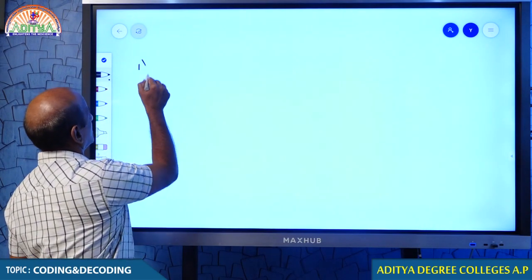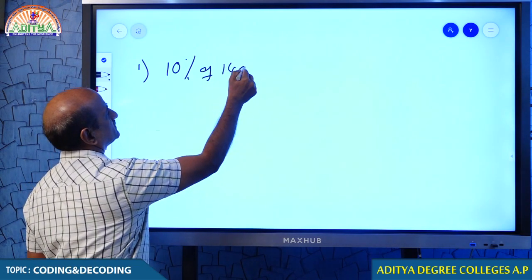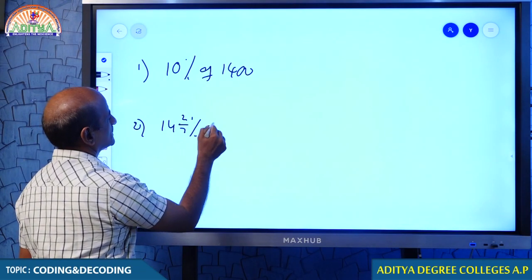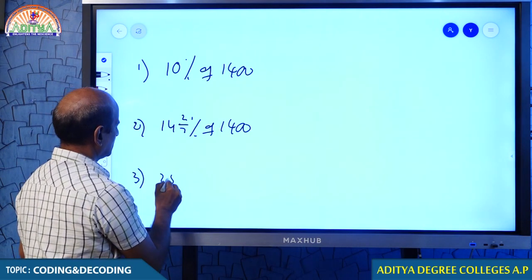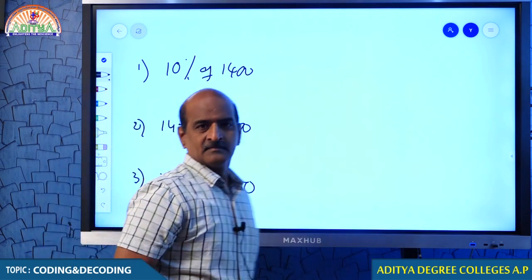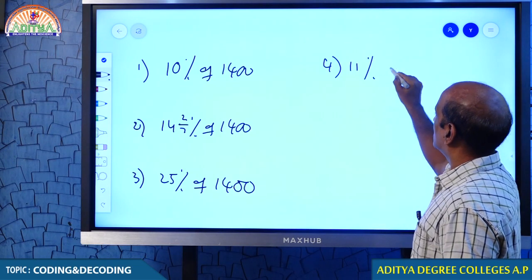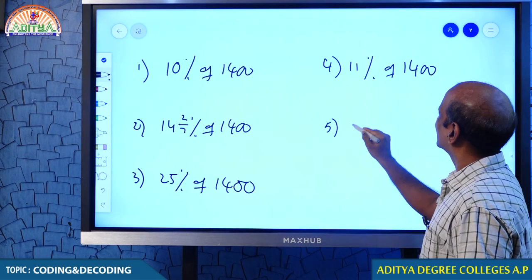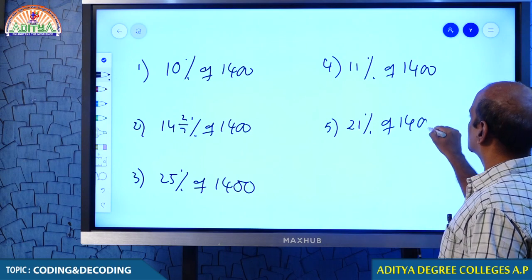So just try to calculate: 10% of 1400. 14 2 by 7% of 1400. 25% of 1400. 11% of 1400. 21% of 1400.